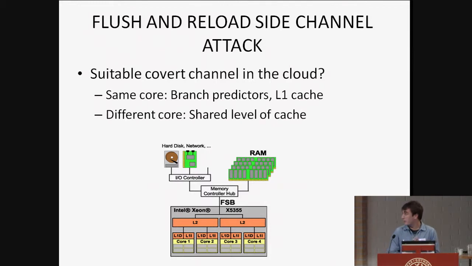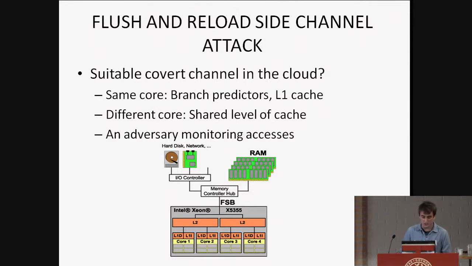What if we want to be co-located but in different cores? Well, in this case, the attacker has to look for some resource that is shared across cores, right? Luckily for us, in most modern processors we have a shared level of cache, which we can use as our covert channel. And the scenario is going to be that there's a victim who's going to make accesses to that shared level of cache, and an adversary is going to be monitoring those accesses.